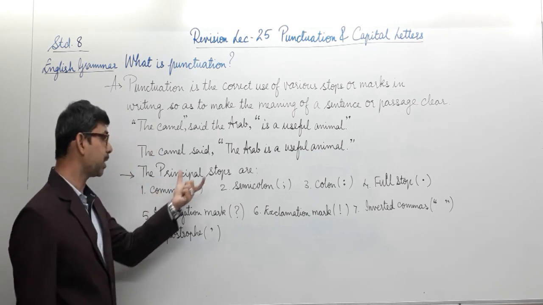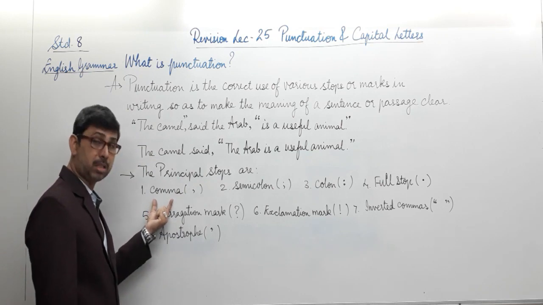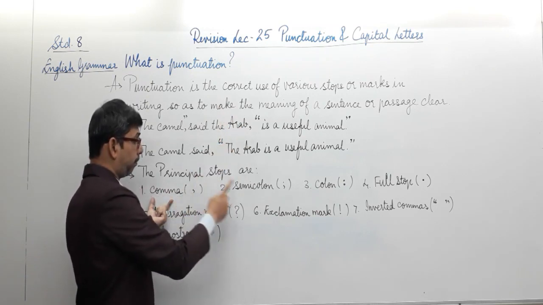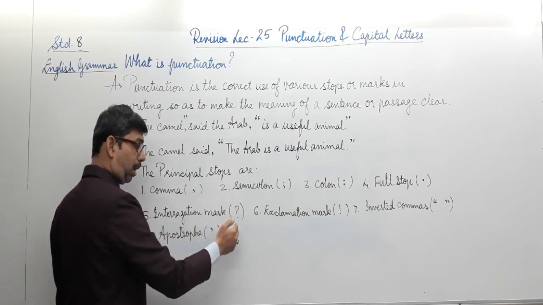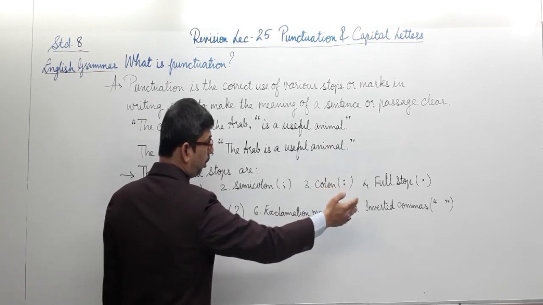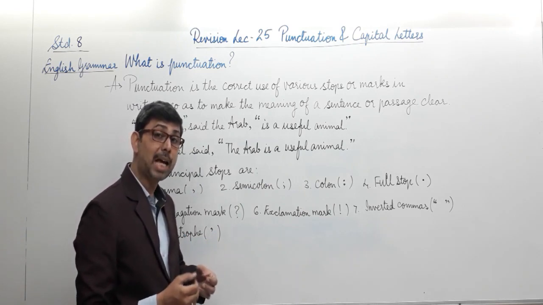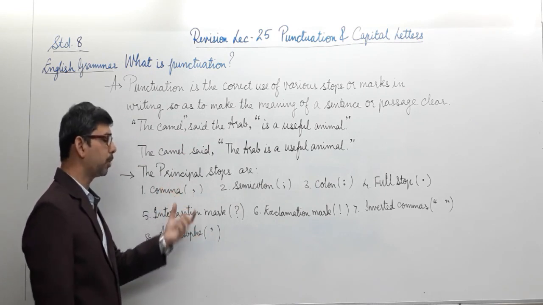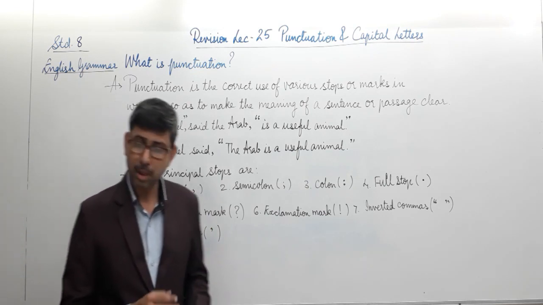Well, the principal stops are, we've already learned about this, so once again a refreshment: comma, isn't it? Very important. You see the comma was the game changer over here. Comma, semicolon, colon, full stop, interrogation mark, that is the question mark, exclamation mark, or the exclamation, inverted commas used for direct speech or to say what exactly the speaker has said, and the apostrophe. These are the 8 principal stops. Well, this is not all. There are more in addition to this. We've learned about this in the regular lecture.